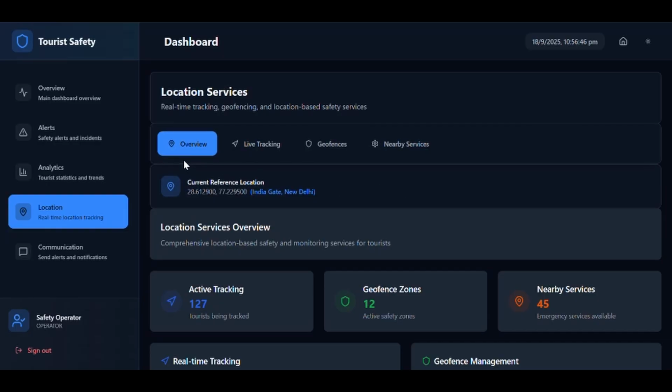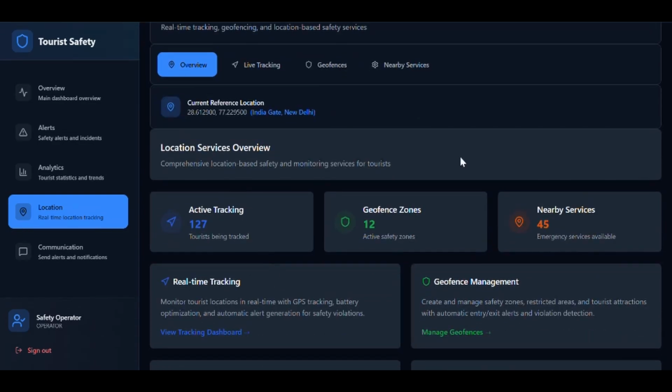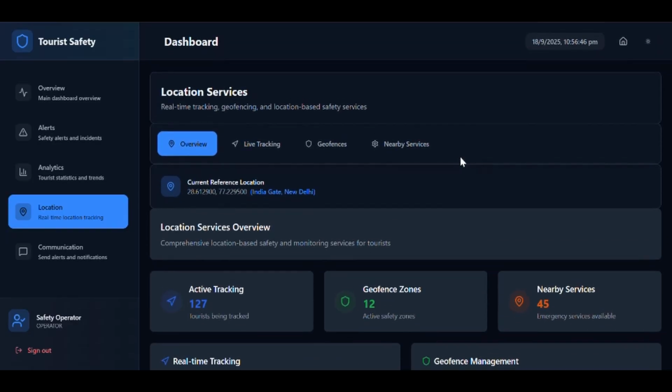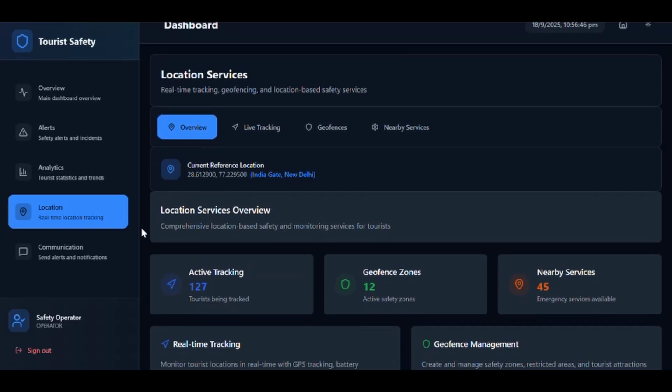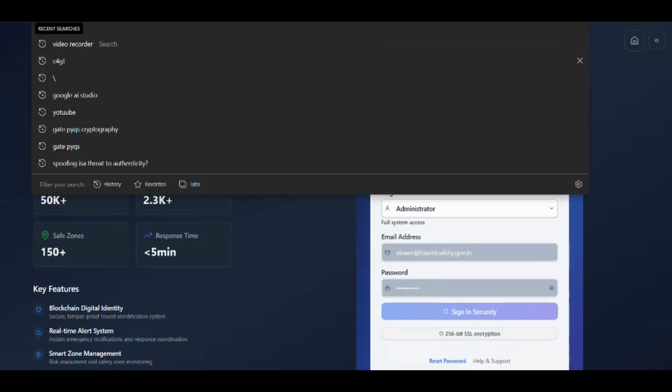Now, totally, we've seen different user roles that we have established in our system for the prototype level. All the dashboards feature multilingual support and accessibility options, ensuring usability for all stakeholders. Role-based access control ensures data privacy and security with blockchain-backed records and end-to-end encryption. Like on the admin dashboard, we've seen